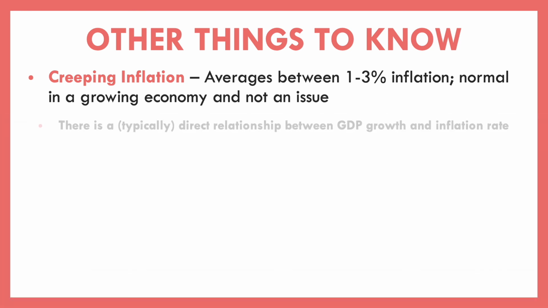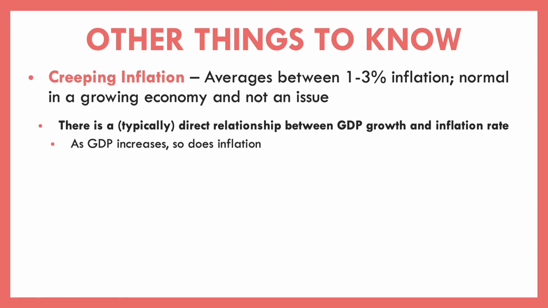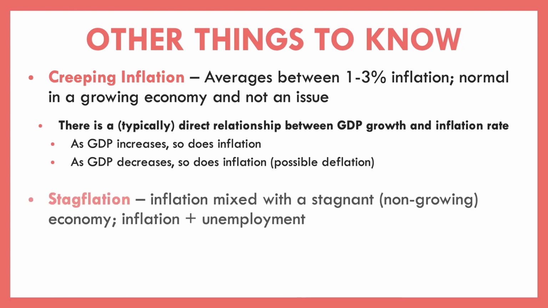So there is typically a direct relationship between GDP growth and inflation rate. We say that as GDP increases, so does inflation, and as GDP decreases, so does inflation. Inflation starts to go down, possibly to the point of deflation, where we see those negative changes in prices. And this is something that's actually reflected in a model known as the Phillips curve. Sometimes we also see something known as stagflation.